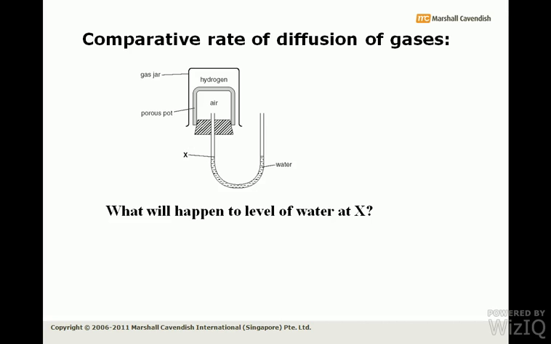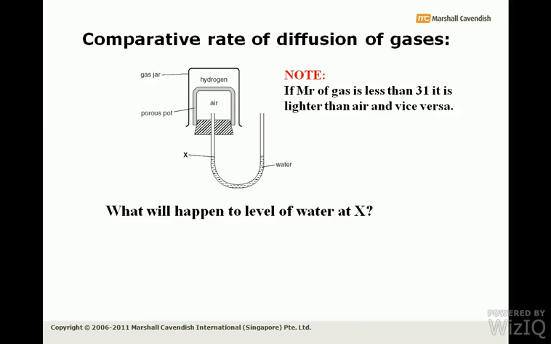For this you need to understand one thing, the comparative rate of diffusion. For that you have to keep one note in your mind: if the MR of the gas is less than 31, we would say that it is lighter than air, and if it is more than 31, we would say it is heavier than air. For hydrogen, the MR we just calculated in the previous discussion is 2. And for air, because we are assuming that air is 31, air is heavier over here. The rate of diffusion of air out of the jar is less, but the rate of diffusion of hydrogen into the inner jar is more.